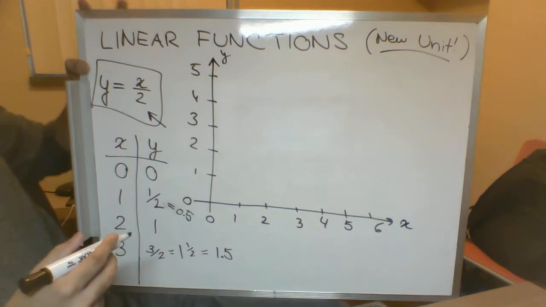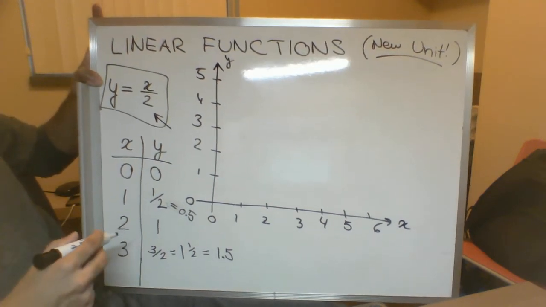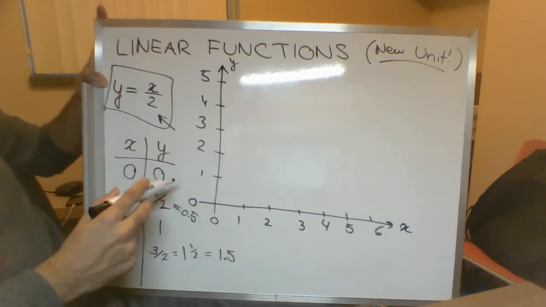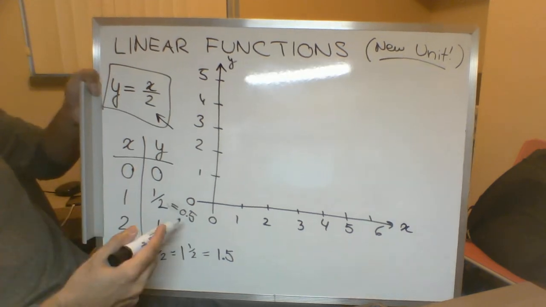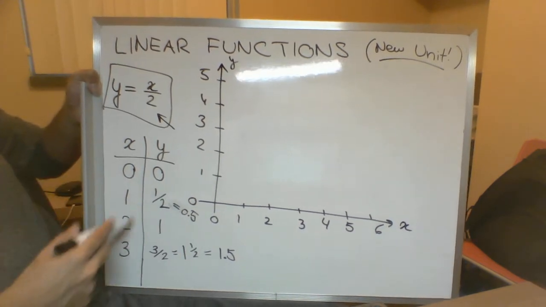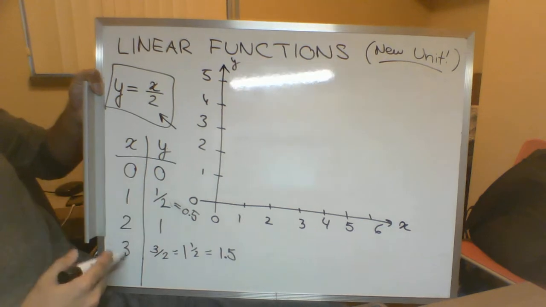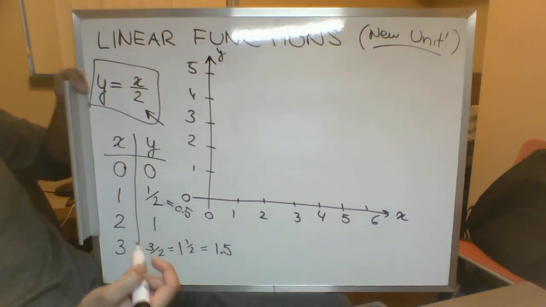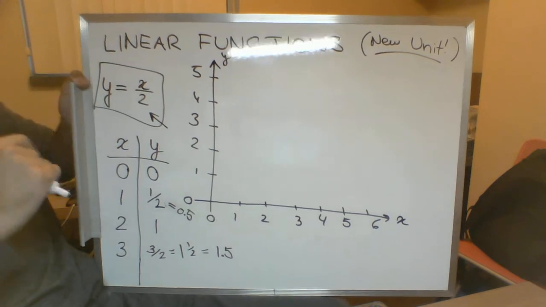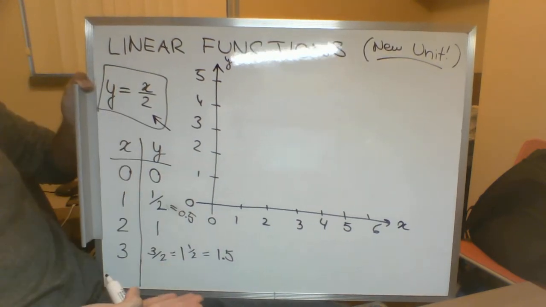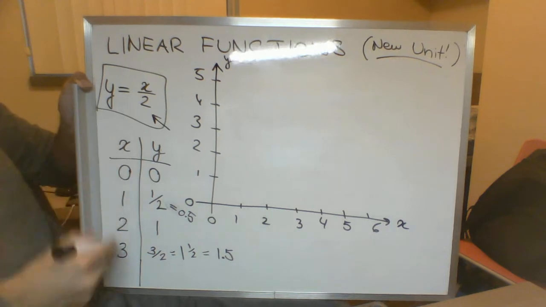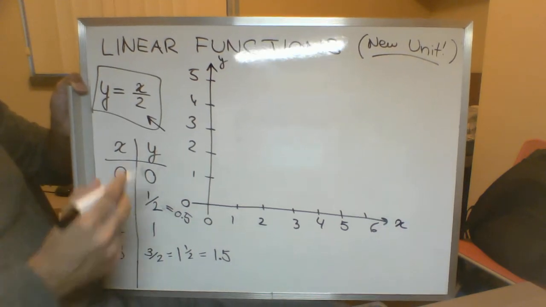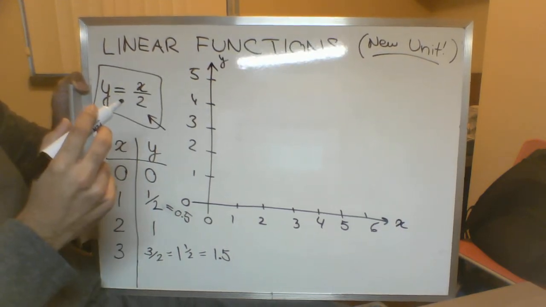All right, so what we've got is x is 0, y is 0; x is 1, y is 1/2; x is 2, y is 1; x is 3, y is 1.5. So the y value is always half of the x value in this particular equation. You change the equation, you change these points. So you can always choose the x value, but the y value depends on this equation up here.